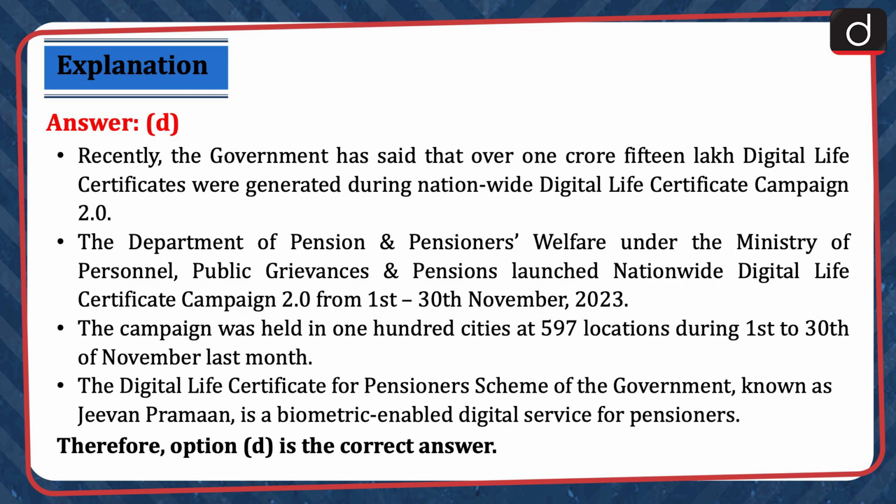Recently, the government has said that over 1 crore 15 lakh digital life certificates were generated during nationwide Digital Life Certificate Campaign 2.0. The Department of Pension and Pensioners' Welfare under the Ministry of Personnel, Public Grievances and Pensions launched nationwide Digital Life Certificate Campaign 2.0 from 1st to 30th November 2023. The campaign was held in 100 cities at 597 locations during 1st to 30th of November last month. The Digital Life Certificate for Pensioners scheme of the government, known as Jeevan Pramaan, is a biometric-enabled digital service for pensioners. Therefore, option D is the correct answer.